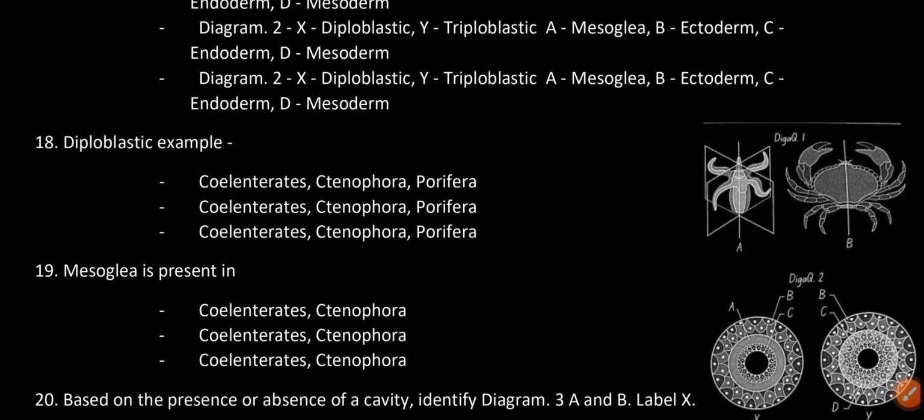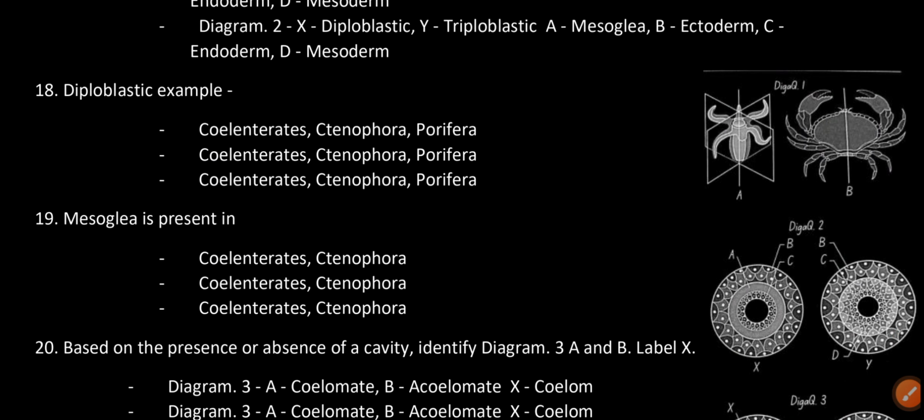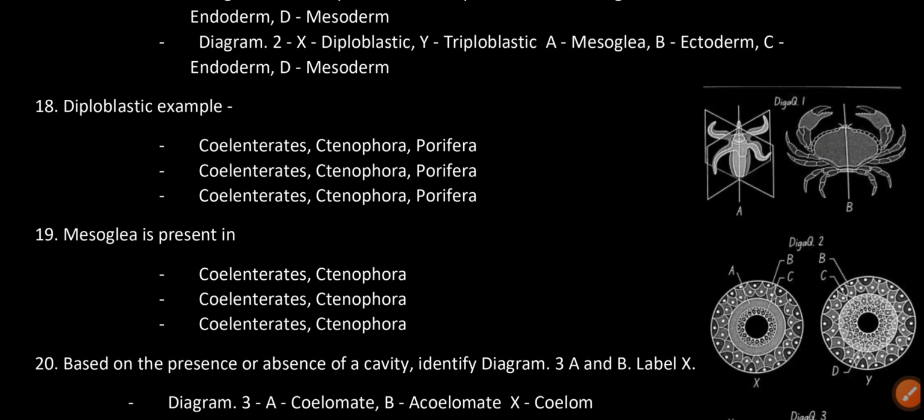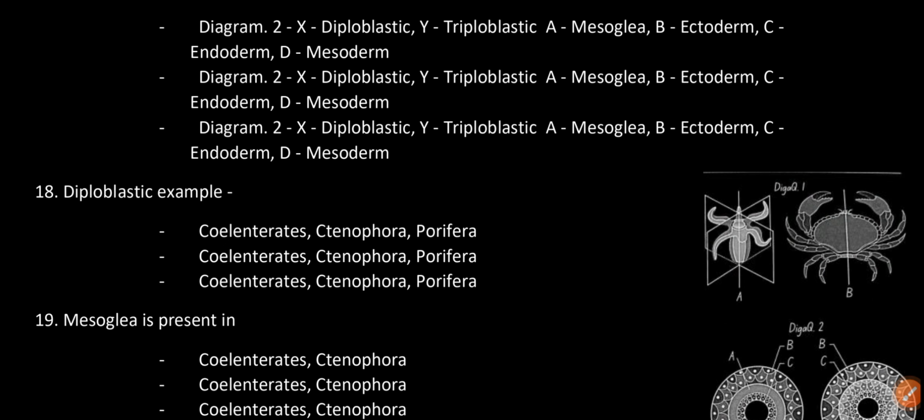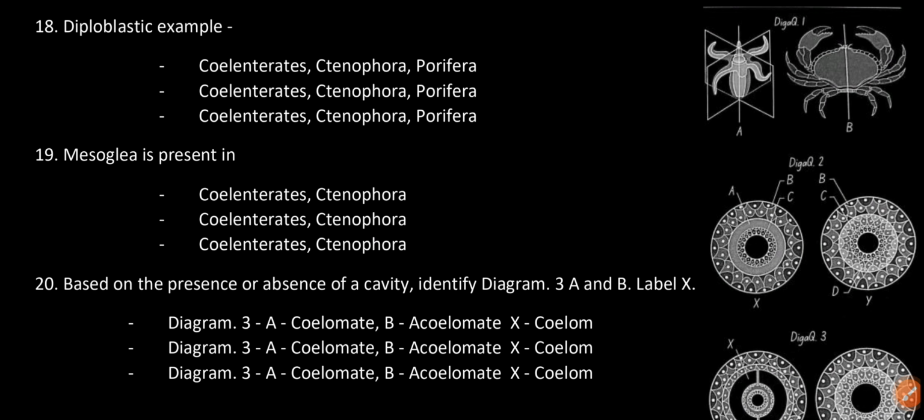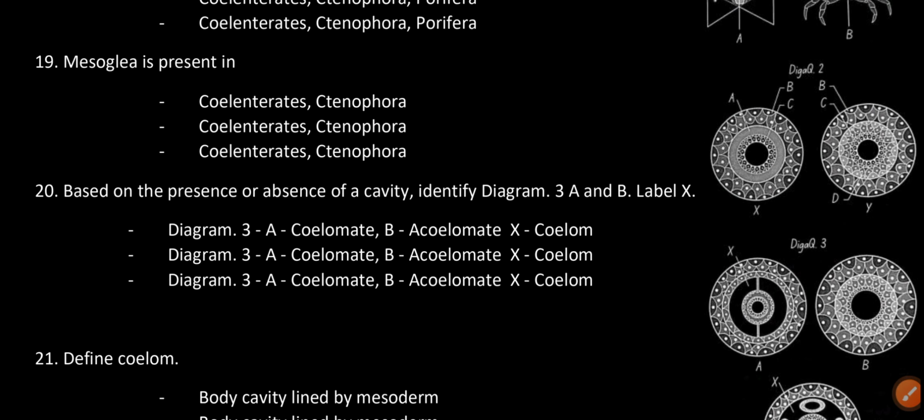Diploblastic examples: Coelenterates, Ctenophora, Porifera. Mesoglea is present in Coelenterates and Ctenophora.